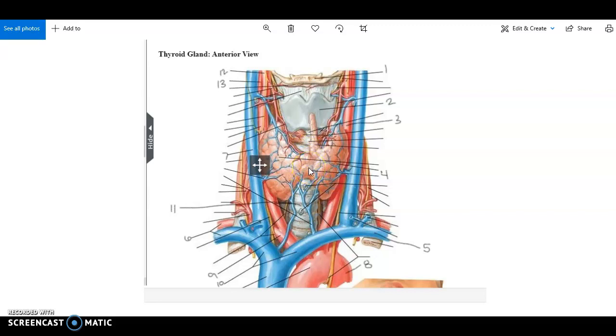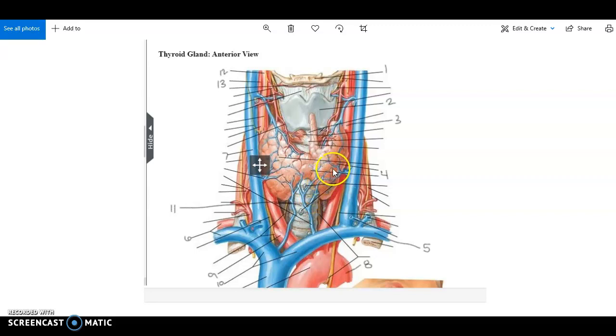The thyroid gland is located around the second to fourth tracheal ring. So deep to this is a superior portion of the trachea, and then you can see here a more inferior portion of the trachea. Number 11 is the trachea. You can see the tracheal rings. And again, this is the medial aspect of the neck.